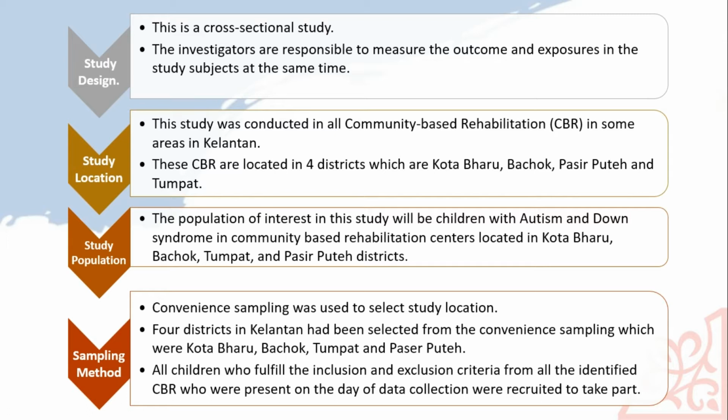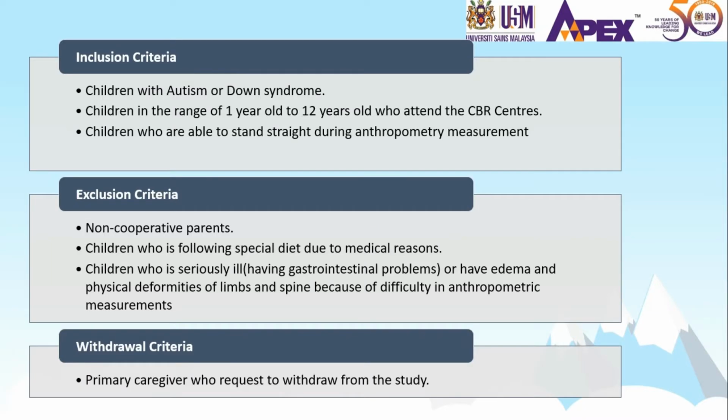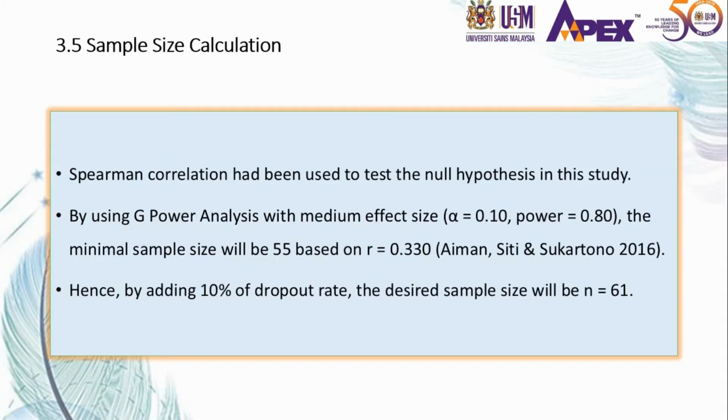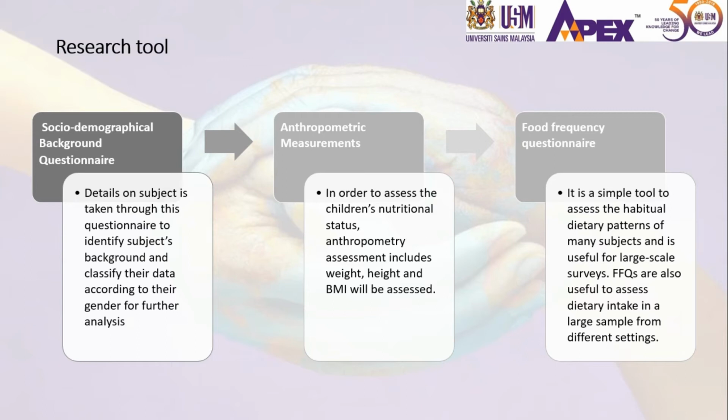For the study population, children with autism and Down syndrome in the CBRs, and sampling was used to select the study location. This is the inclusion criteria, exclusion criteria, and withdrawal criteria. Spearman correlation has been used to test the null hypothesis in the study, and G*Power analysis was used to calculate the sample size. For the research tools, I used a socio-demographic background questionnaire, anthropometric measurement, and a food frequency questionnaire.